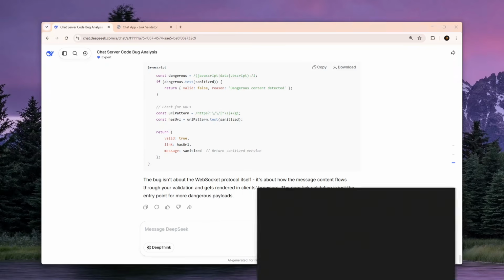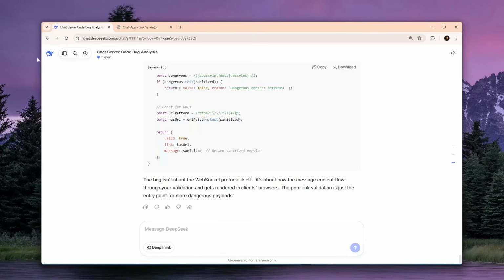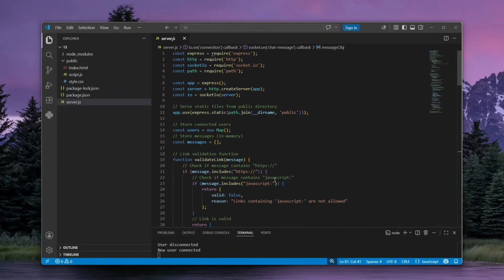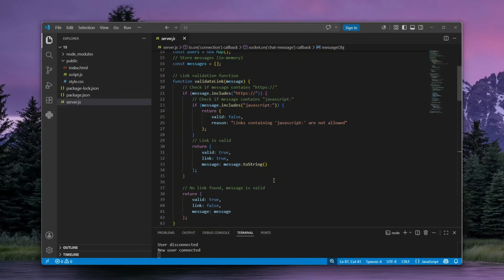So I'll still explain what the vulnerability is, even though for some reason, DeepSeek is having big trouble too. I have to basically go ahead and walk him through the issue before he finds it. Either way, I'll tell you exactly what the bug is.